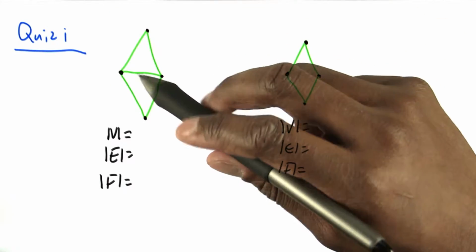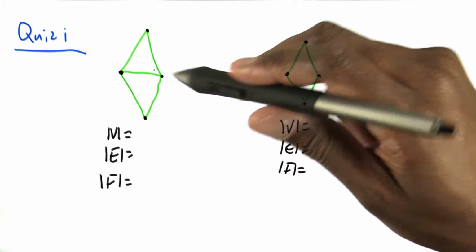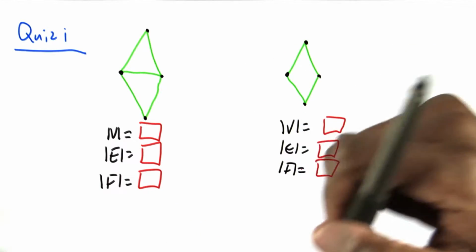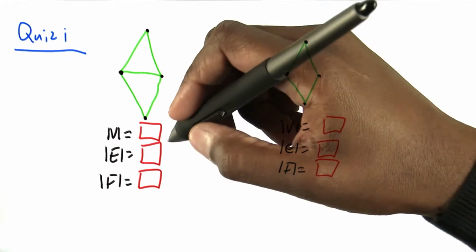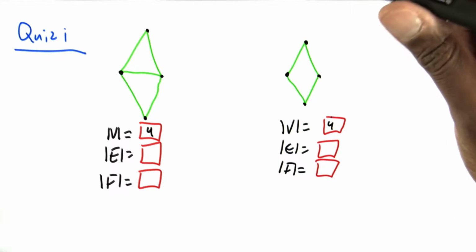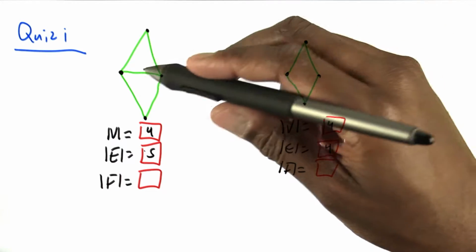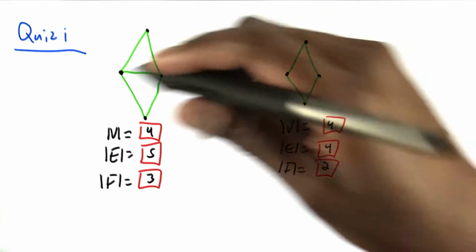Let's do this operation to a graph. We'll remove this edge. Write down the number of vertices, the number of edges, and the number of faces. The answer is, we still have 4 vertices, but the number of edges has gone down by 1, and the number of faces has gone down by 1.